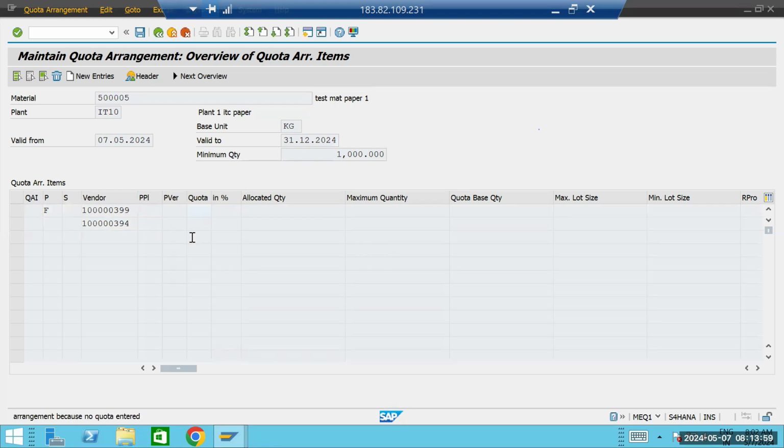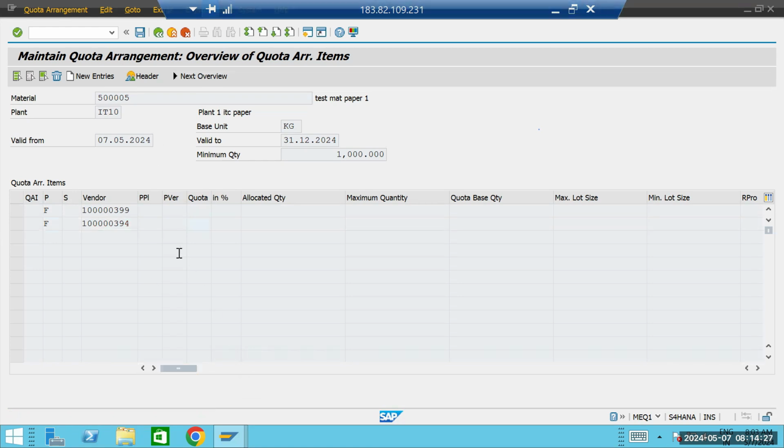Now hit enter. Here it is saying the info record for this supplier is not maintained.